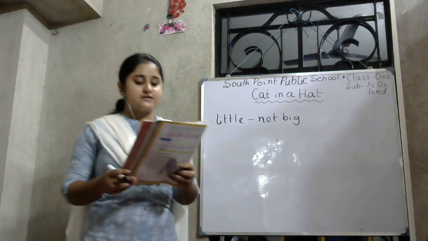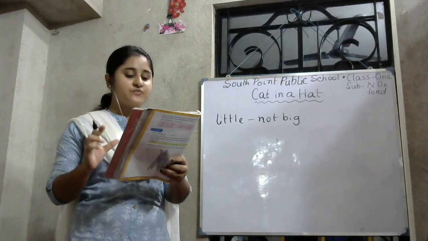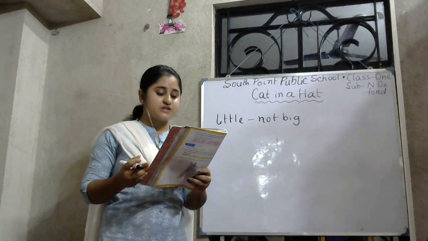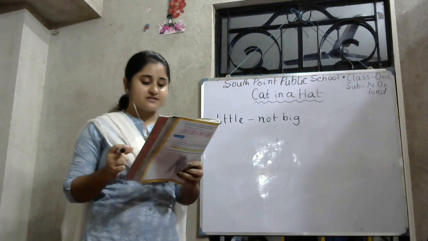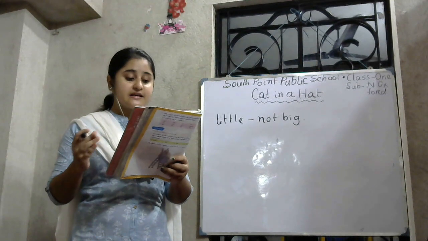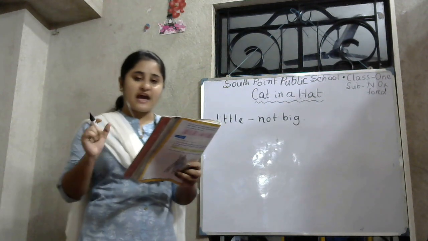Now, let's read the poem once again. The first stanza of this poem. Where are you going, my little cat? I am going to town to get me a hat. What? A hat for a cat? A cat get a hat. Whoever saw a cat with a hat?